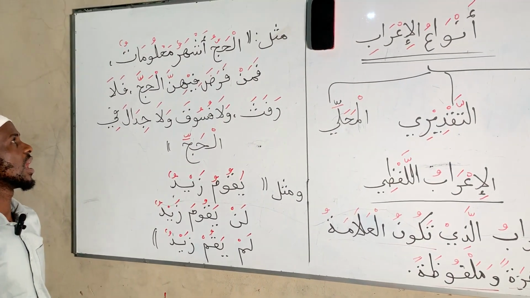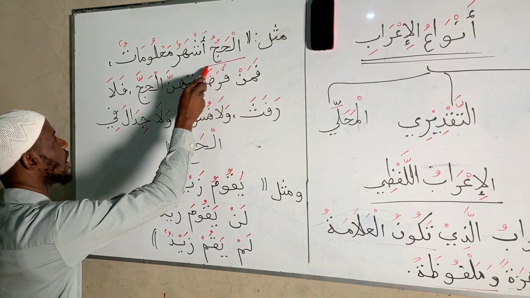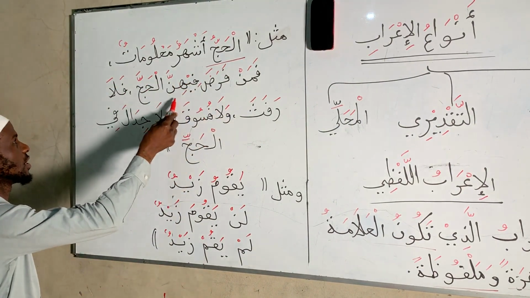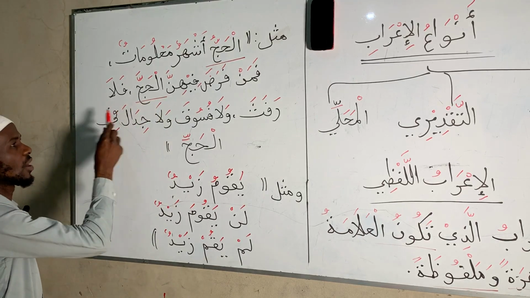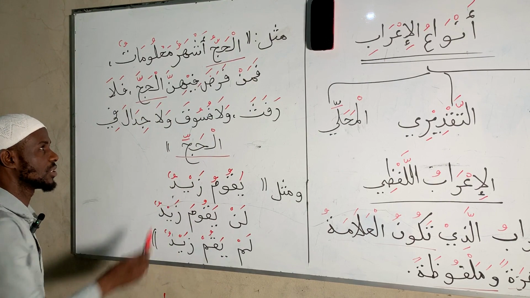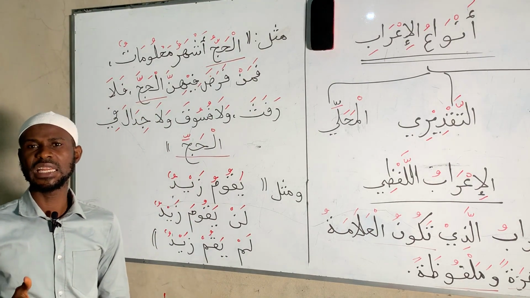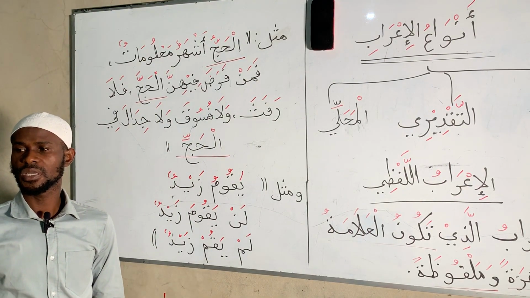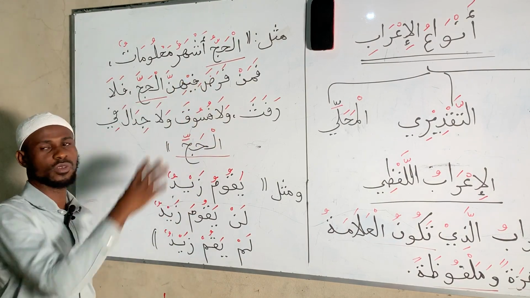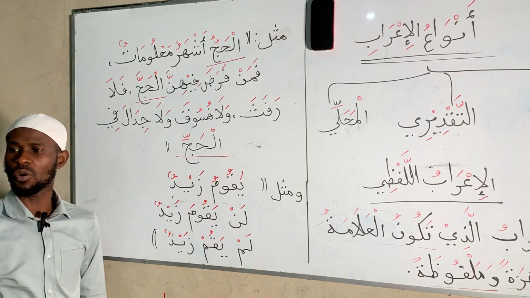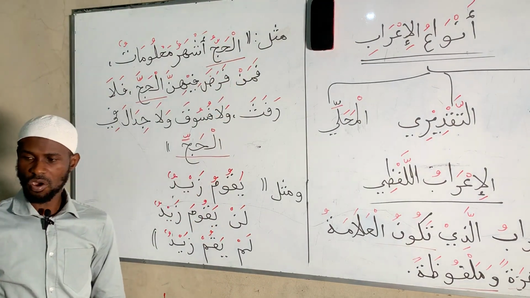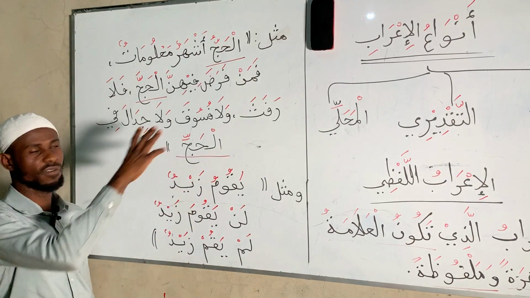Let's have an example in a verse of the Quran in Surah Al-Baqarah. Allah says: Al-Hajju ashhurum ma'lumatun faman farada fihinna al-hajja fala rafatha wala fusuqa wala jidala fil hajji. You can see that this is a noun whose ending changes in this particular verse. That noun is Al-Hajj, and it occurs 3 times in the verse.